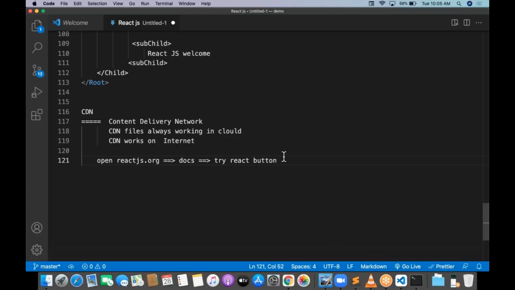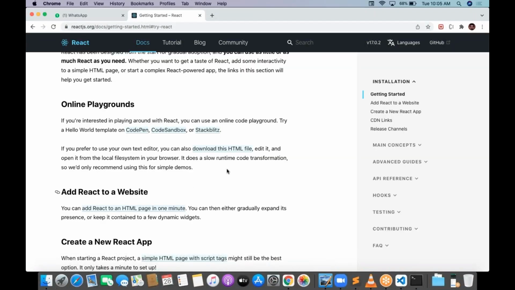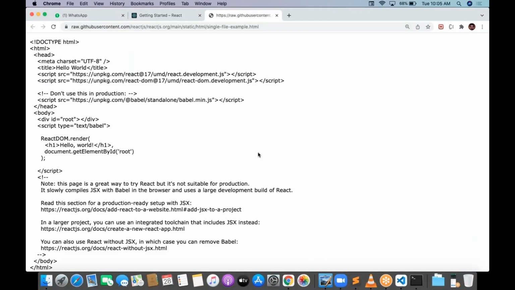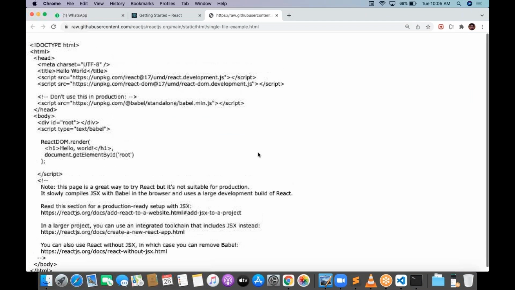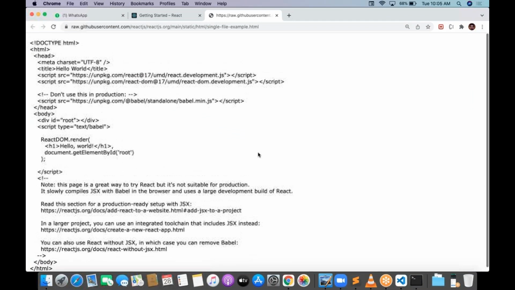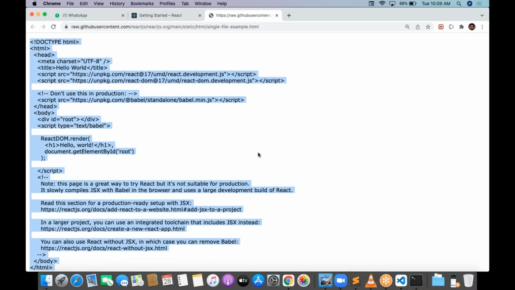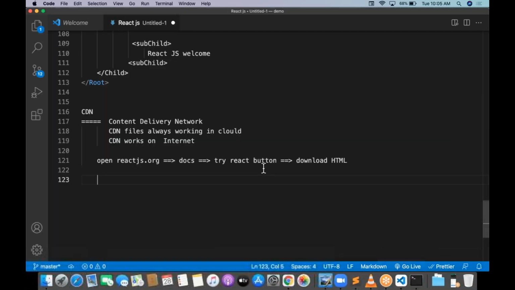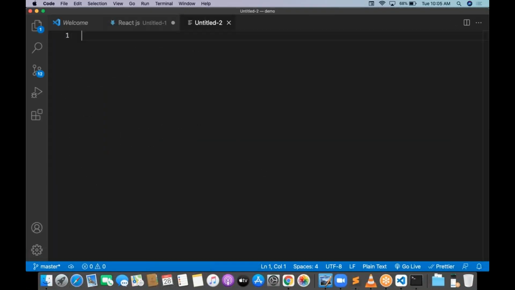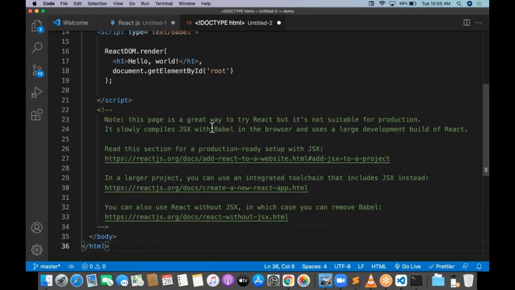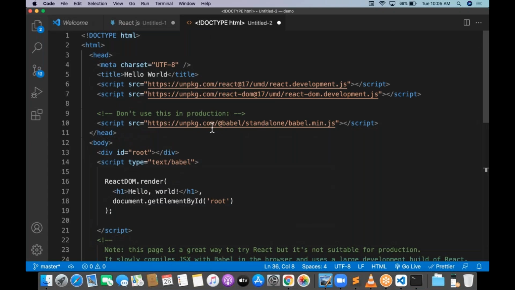What do I need to write here? Download HTML. Okay, we are doing that. Click on Download this HTML. You can find some HTML content here. Just copy it. Copy this HTML content and paste it in your Visual Studio Code, and save it as.